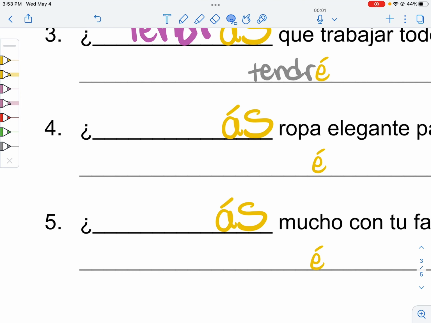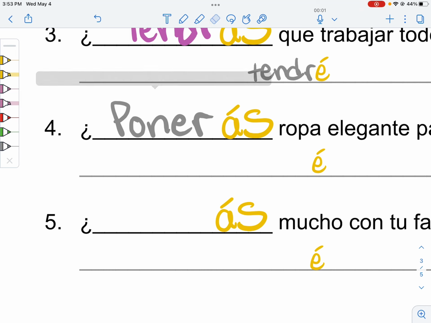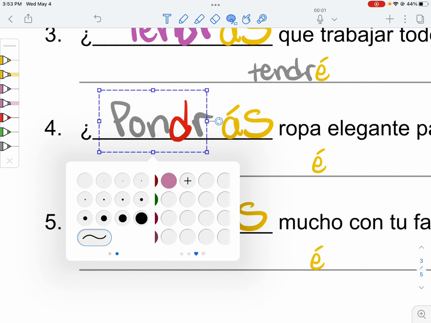Número 4, we have poner. Again, because it's not decir and it's not hacer, we're going to keep that the same. And then we're going to drop the E. Do we replace it with a D? Well, poner, is that a yo-go verb? Pongo, yes, that's a yo-go verb. So we'll put the D in our verb.